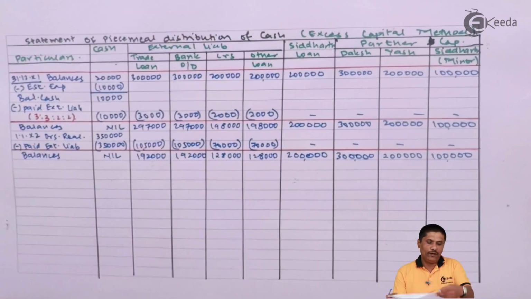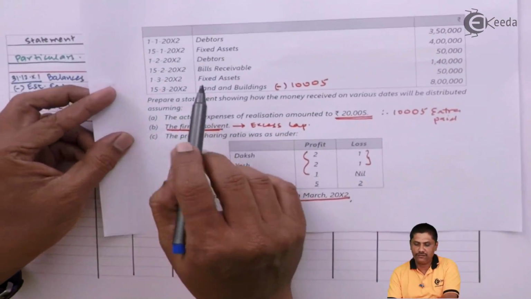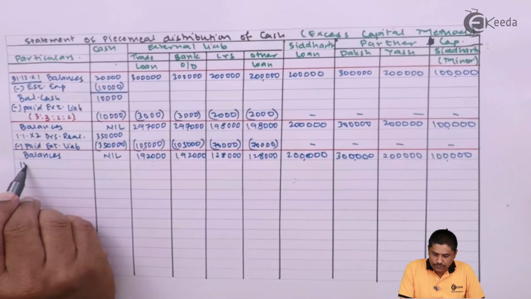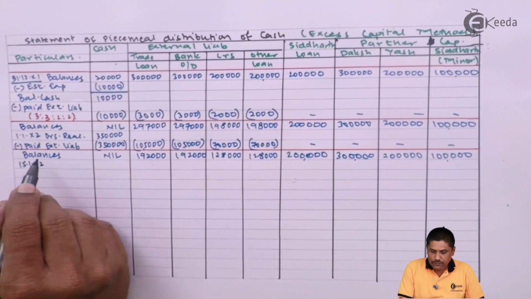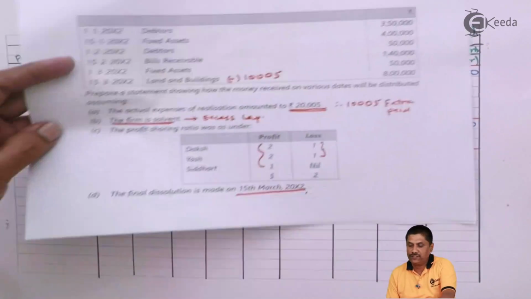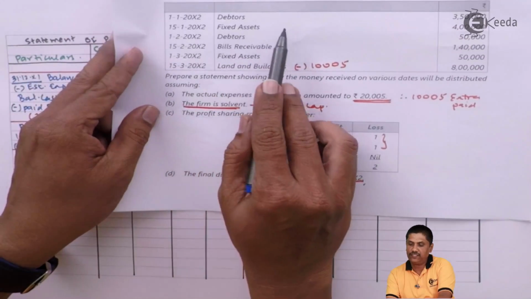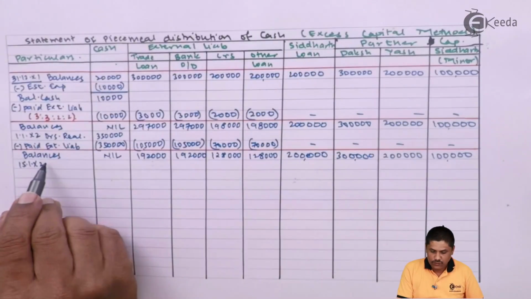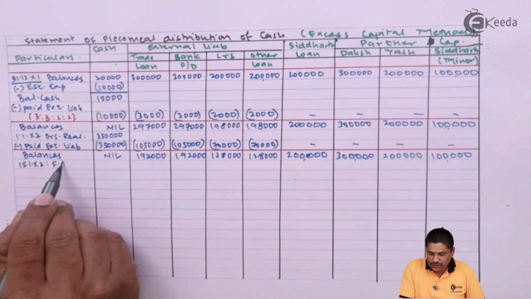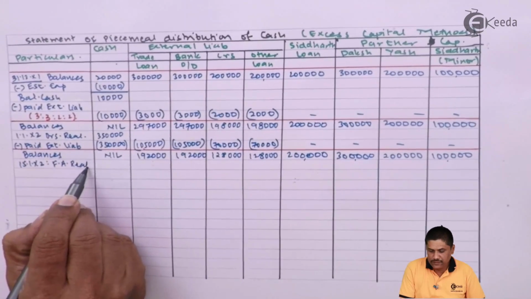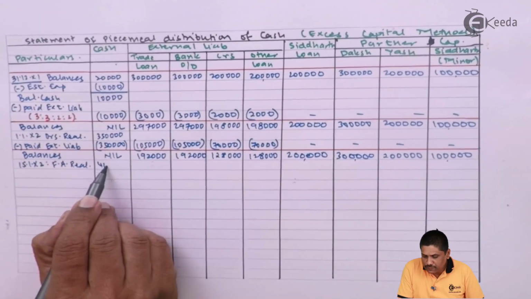Next realization is provided on 15th of January X2. Next realization is from fixed assets. You can notice fixed assets realized 4 lakhs. So I am writing fixed assets realized. It realized how much? 4 lakhs.